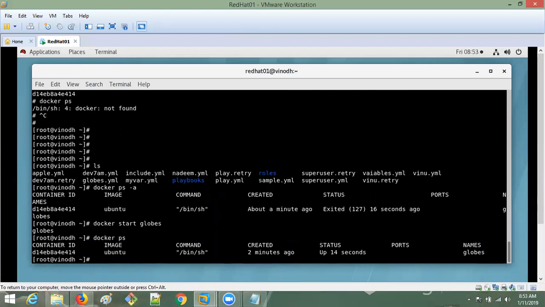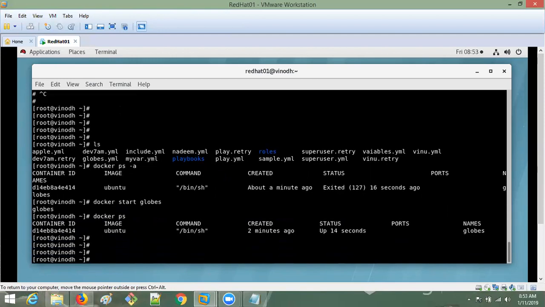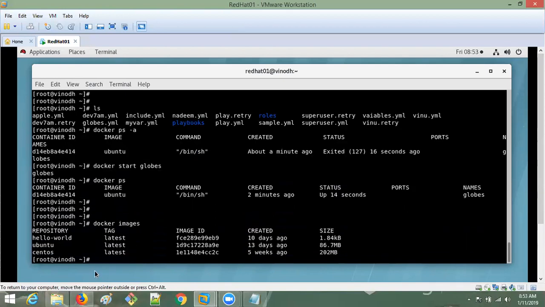It is running. Okay. So 14 seconds ago, 2 minutes ago, the container was created. Name is globes. Image is Ubuntu. This command is this one. Container is this. Everything is running. Okay. So now the Ubuntu image is there and the container is also running. So now I will try to remove the image. Docker images. So I have the images here.